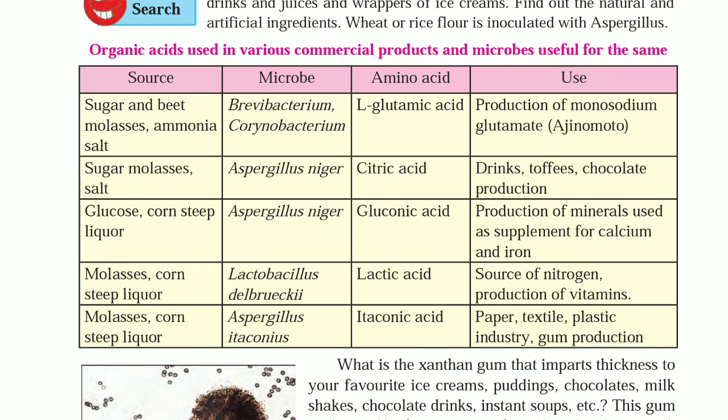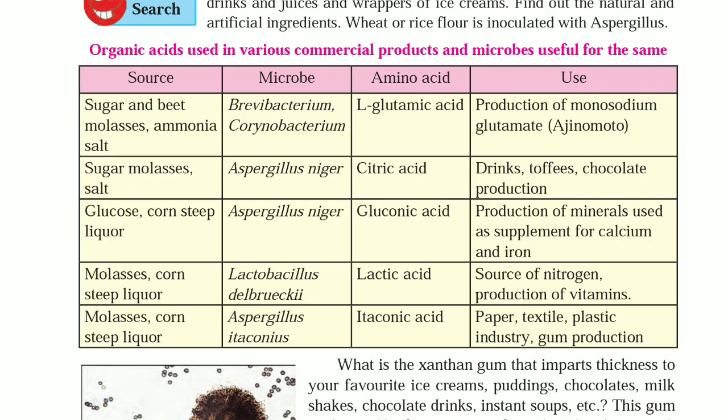Use: production of monosodium glutamate, that is Ajinomoto. Sugar molasses, salt, Aspergillus niger, citric acid: drinks, toffees, chocolate production. Glucose, corn steep liquor, Aspergillus niger, gluconic acid: production of minerals used as supplement for calcium and iron.